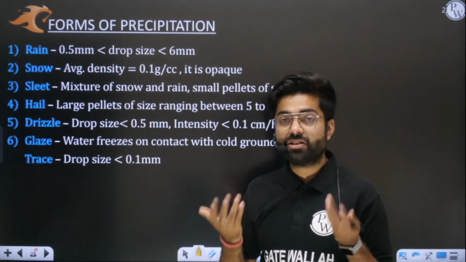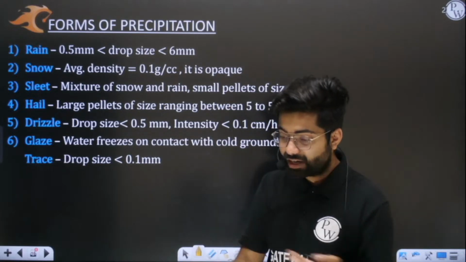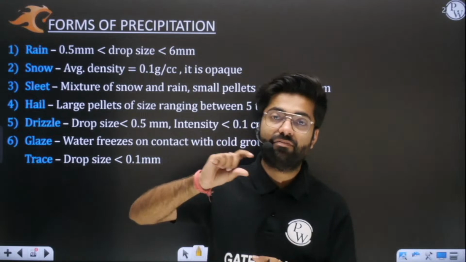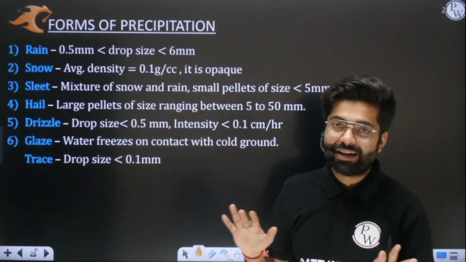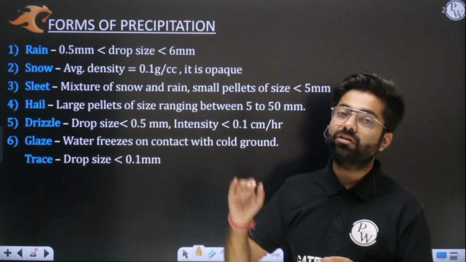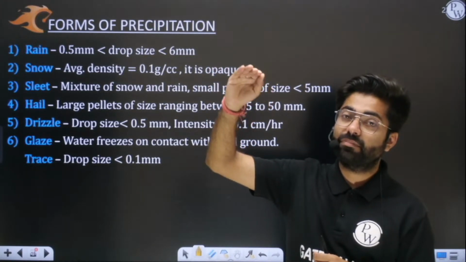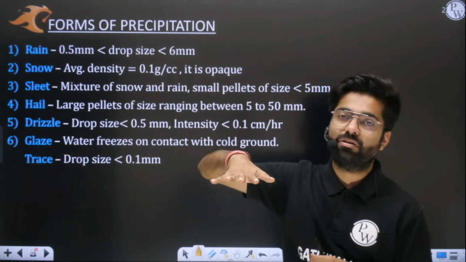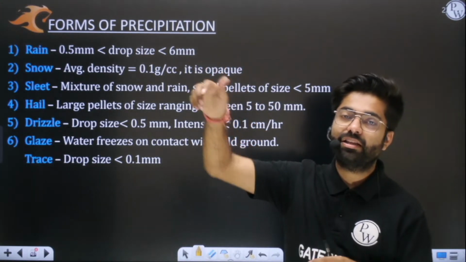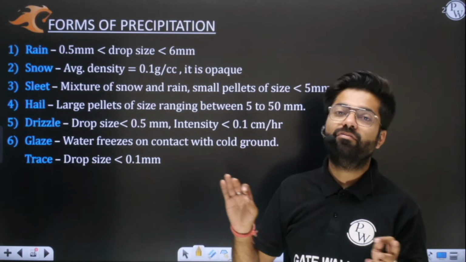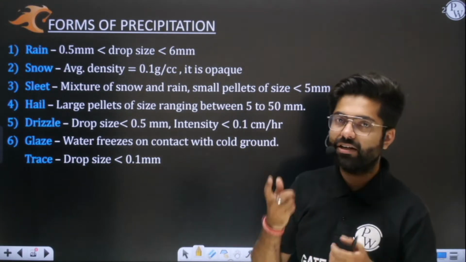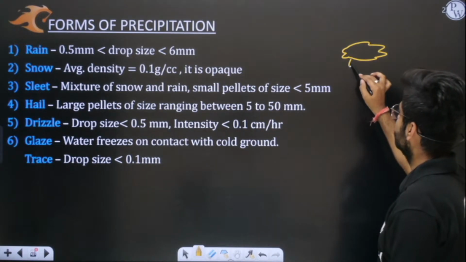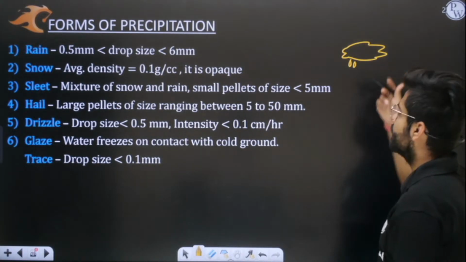Okay, so based on what we are seeing at the ground, we have 6 forms. You need to understand one thing: when precipitation is leaving the cloud, what form it has, in that we are not interested. Let us take an example. Just assume that when this drop of water has left the cloud, it is in liquid state.